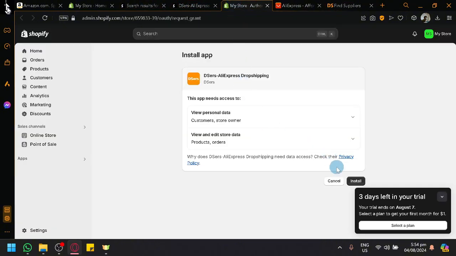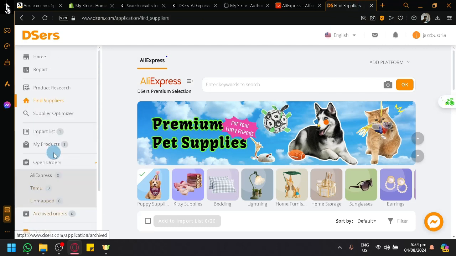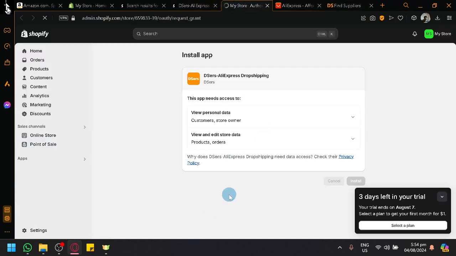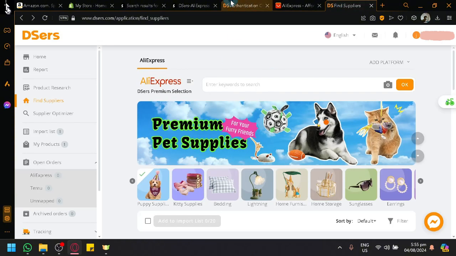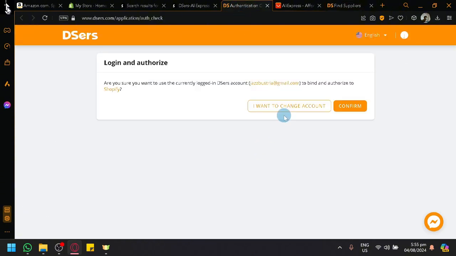But you would need to, of course, install it with your Shopify store to be able to connect properly. As you can see, we're simply going to authorize it and connect it so that we will be able to successfully connect those two platforms together. It will automatically open to Deezers.com either way, but I like to open it up early on to log in and all of those things.